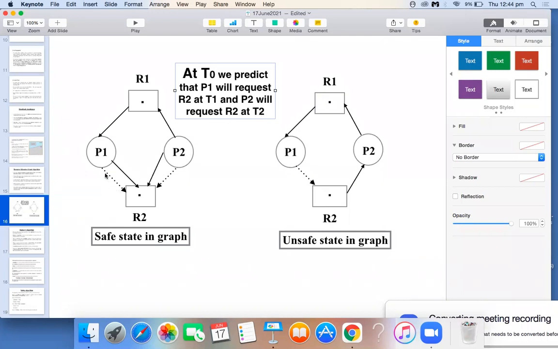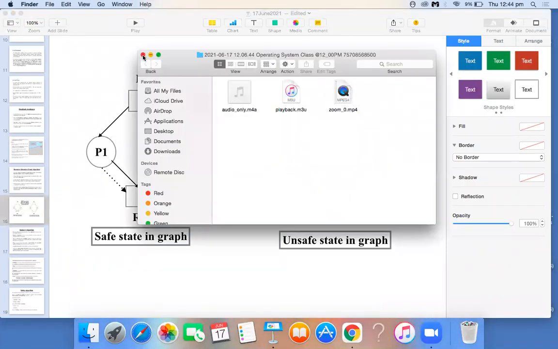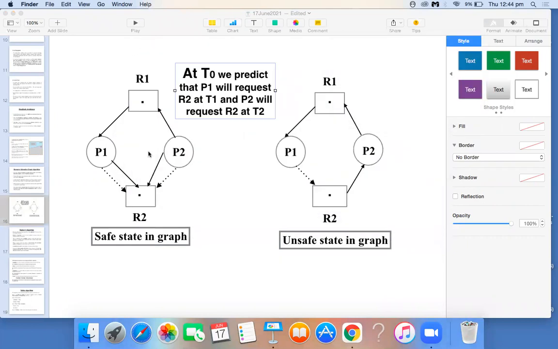So that's why we have converted this claim edge into the request edge, right? Similarly, this claim edge is also converted into a request edge. Correct? So can you see this one? That's why I have written these request edges here instead of these claim edges. Now you have to check whether there is any cycle formation in this graph. No, there is no cycle formation in this graph, correct?